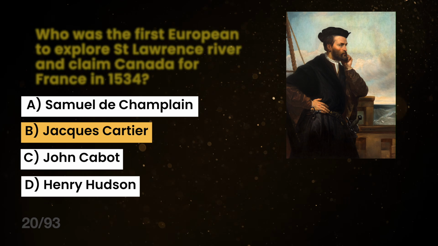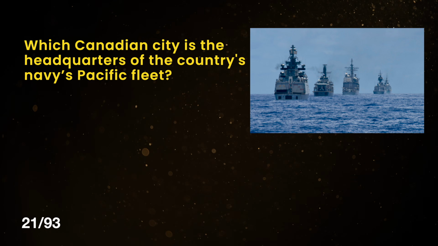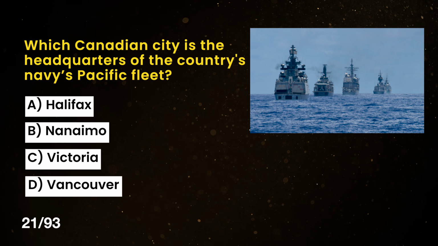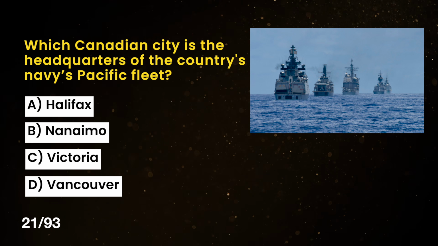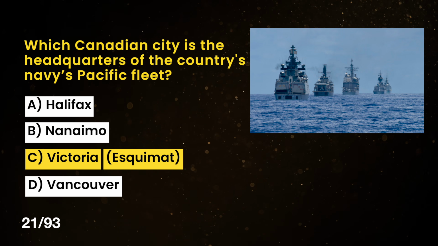Jacques Cartier. Which Canadian city is the headquarters of the country's Navy's Pacific Fleet? A. Halifax, B. Nanaimo, C. Victoria, D. Vancouver. The correct answer is C.